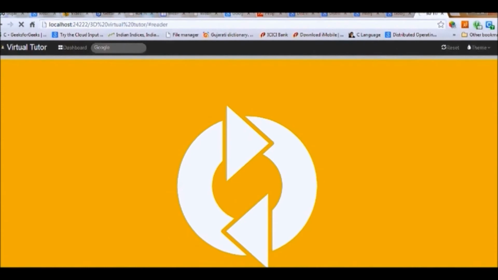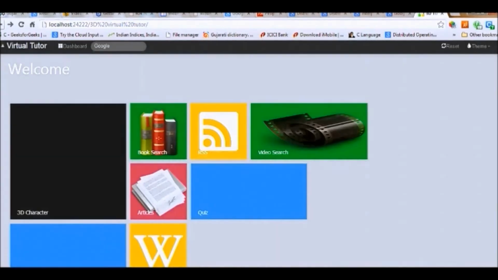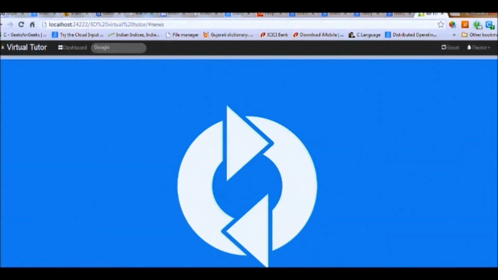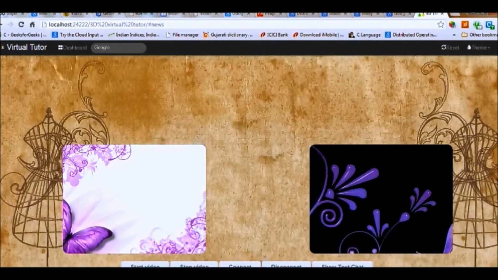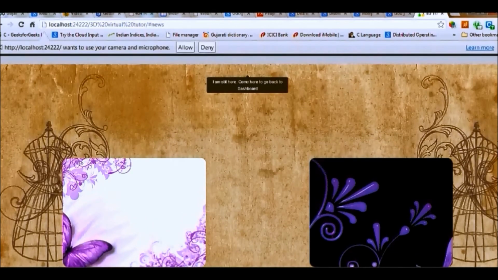In this tile you represent the RSS feed. This is the tile of one module. Now I will show one more tile. This is a live chat. In this live chat we have a lecture video, so that lecturer can speak with student directly. So for example, see here if you start video and allow